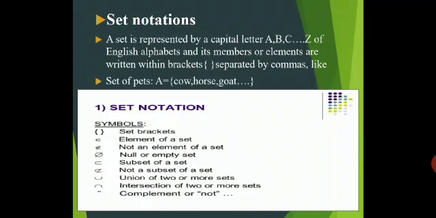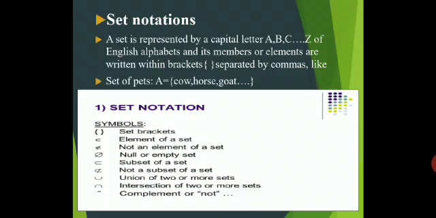Next is set notation. What is the set notation? A set is represented by a capital letter A, B, C. We denote a set with a capital letter of the English alphabet, A, B, C up to Z, and its members or elements are written within brackets, separated by commas. Like set of pets, A is equal to cow, horse and goat. Whenever you want to write sets, you have to mark brackets, and then at the center you write the elements which are required.